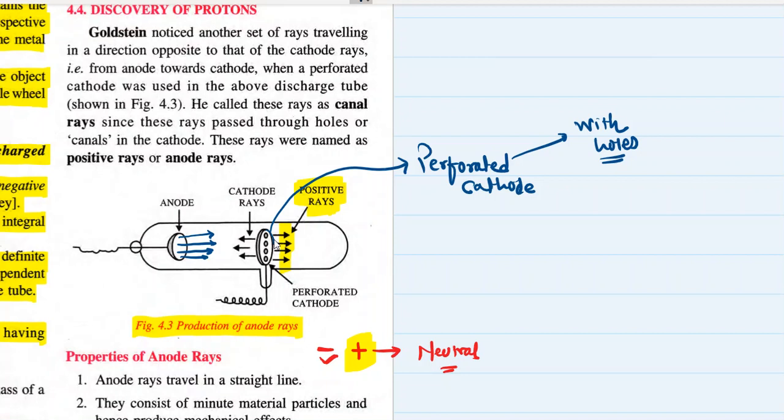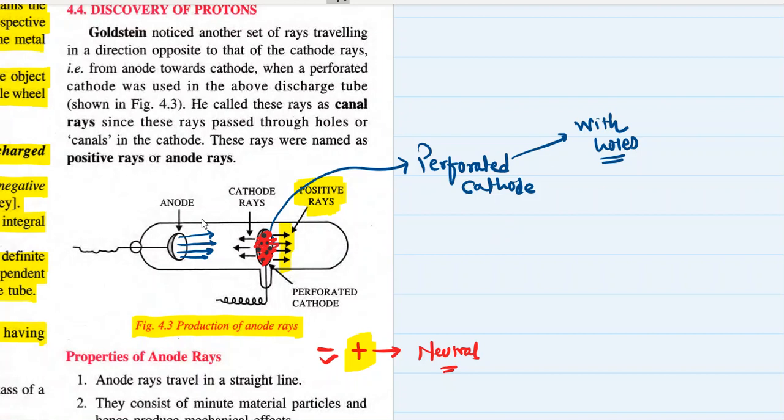Now this is the negative terminal. Okay, let me mark this negative terminal with the help of red color. And there are holes in this. I'm sorry about that, I made a big hole. There are small holes in this cathode. So that's why it is a perforated cathode.